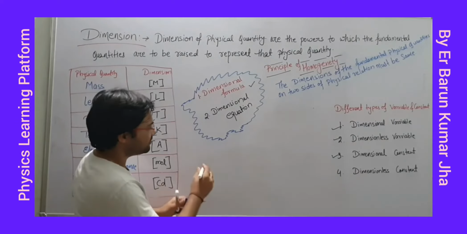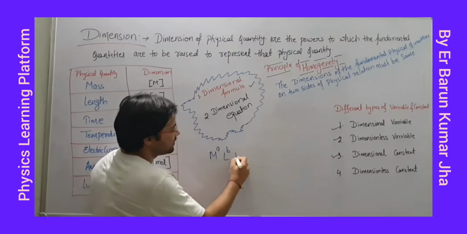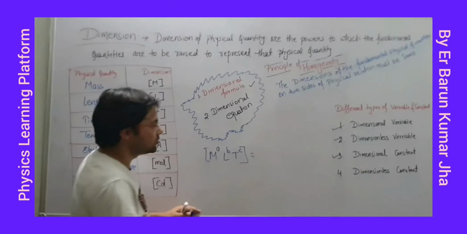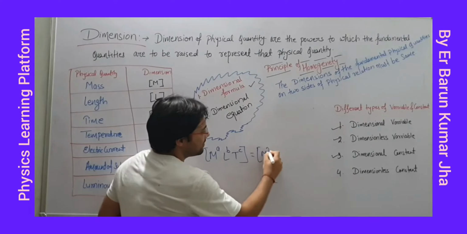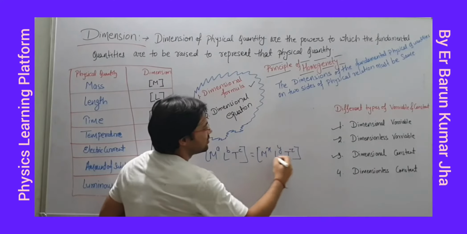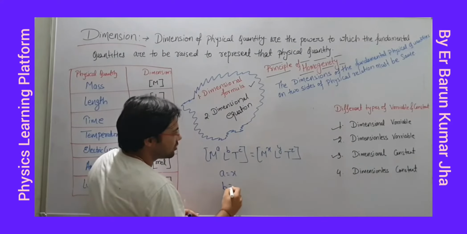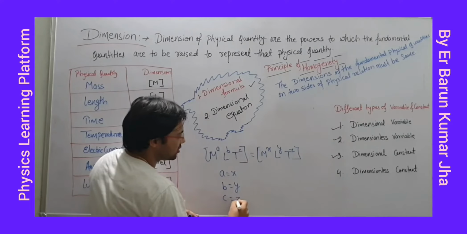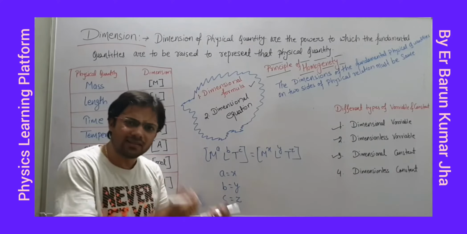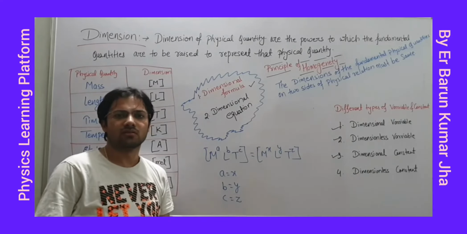It means if in some relation you get M^A L^B T^C equal to M^X L^Y T^Z, then according to this principle of homogeneity, A should be equal to X, B should be equal to Y, and C should be equal to Z. Should be means what? ये तो होगा ही ना. लेंथ और लेंथ को जोड़ोगे तो लेंथ ही मिलेगा. डायमेंशन जो पहले लेंथ का होगा वही दूसरे लेंथ का होगा. जो आएगा रिजल्ट में उसका भी तो सेम डायमेंशन होगा.